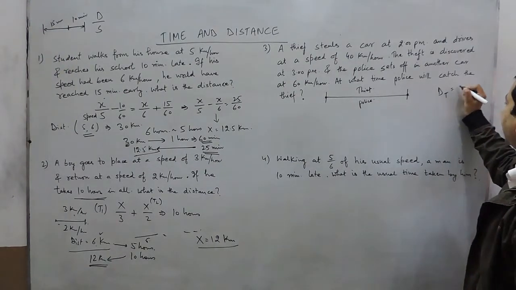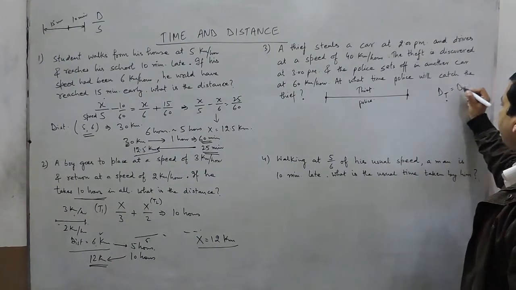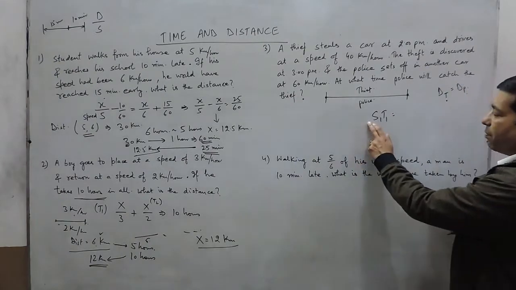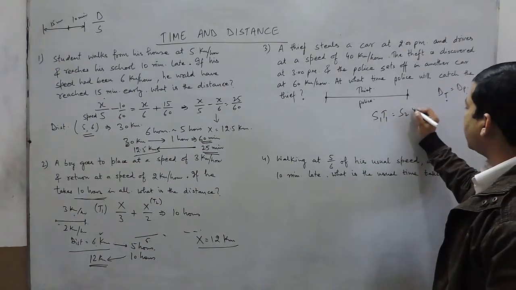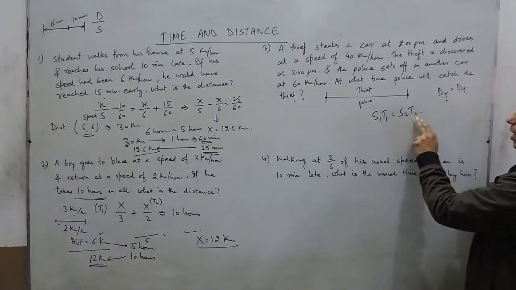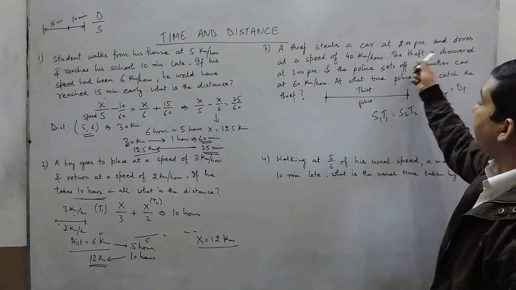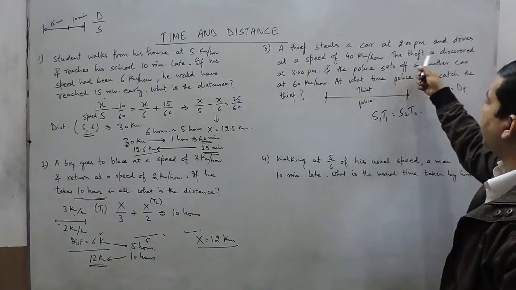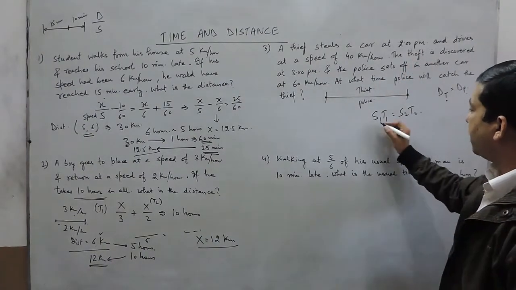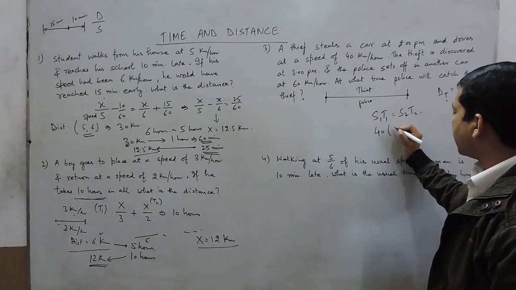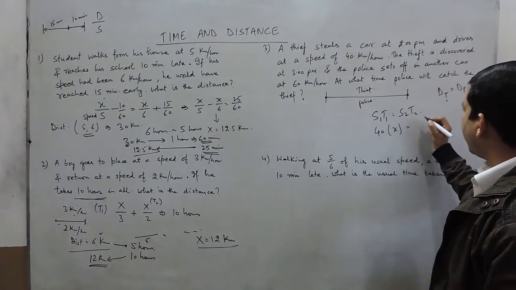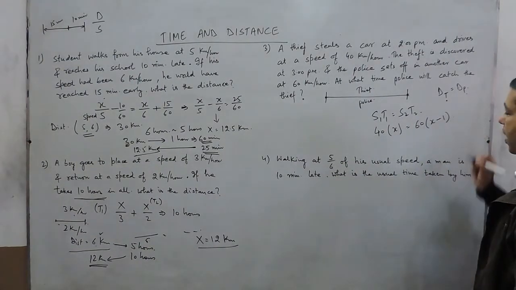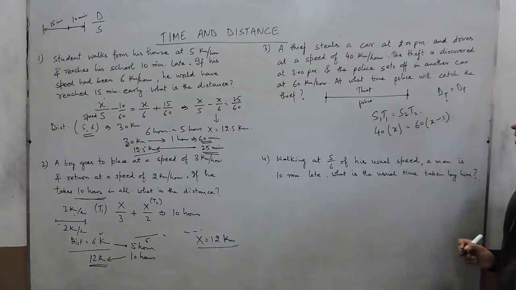Or we are saying dt is equal to dp, distance covered by thief and distance covered by policeman are both equal. It means s1 t1, the speed multiplied by time for the thief, should be equal to s2 t2, the speed of the policeman multiplied by the time for the policeman. We here understand that the thief is running for 1 hour more than the policeman. So the speed of the thief is 40. Suppose the thief is running for x hours. The speed of the policeman is 60 and the policeman must be running for x minus 1 hours, because the policeman is running for 1 hour less than the thief.